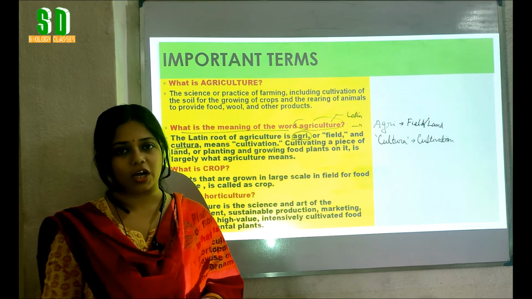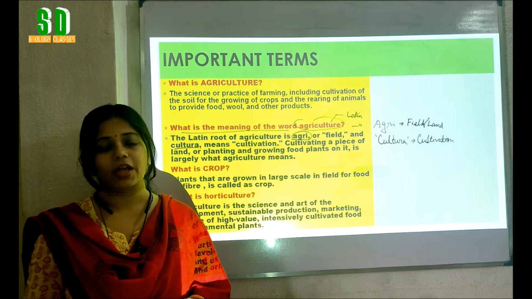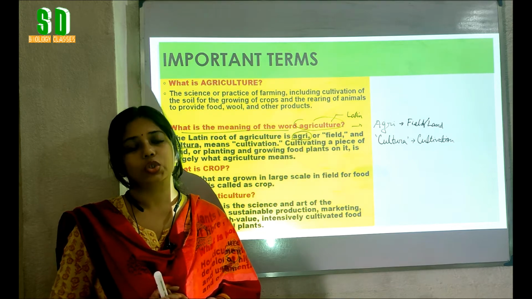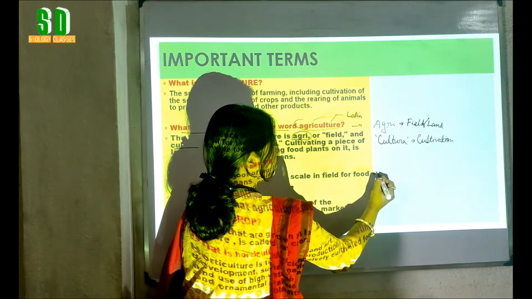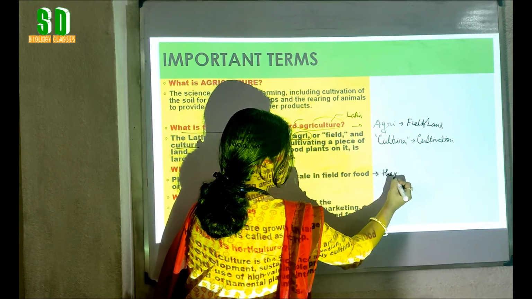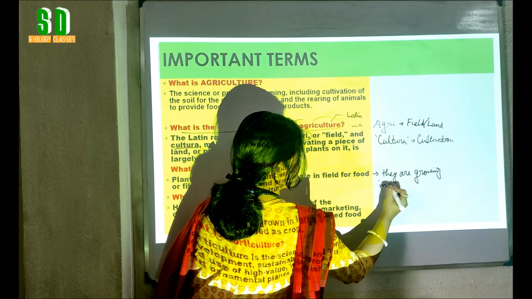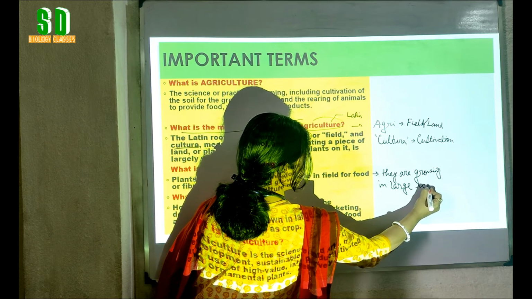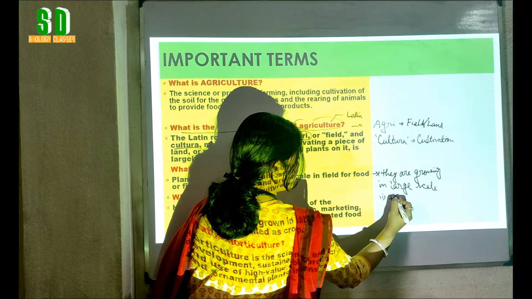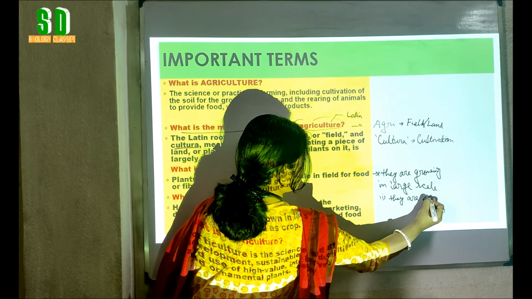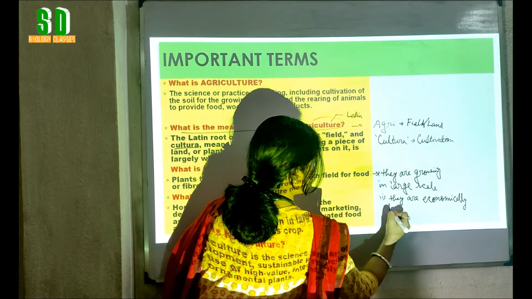The plants which are growing in large scale on the field to obtain food or fiber are called crop plants. So simply, for crop plants, two features are there. One, that they are growing in large scale, and second thing is there, they are economically beneficial for us.